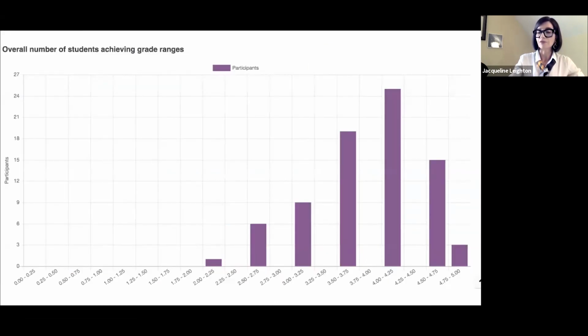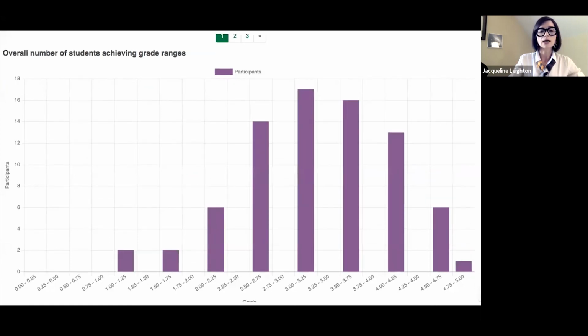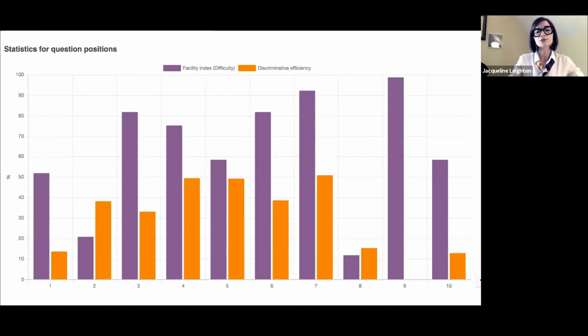I've gotten very good distributions with these assessments. And what I found is that I only need 10 questions to be able to cover the learning objectives in a meaningful way. The other thing too is that eClass is able to give some really good information about the facility or difficulty index, as well as the discriminative efficiency. And so you're able to monitor how your multiple choice items are working.